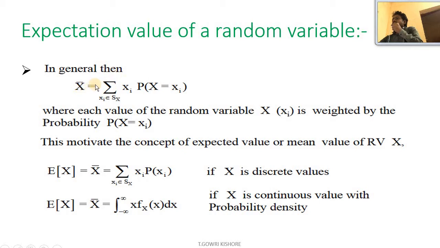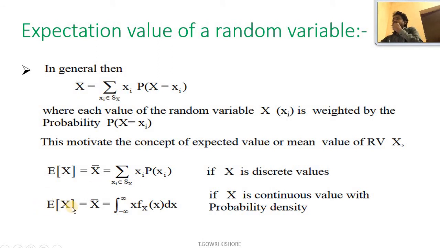In general, X bar equals summation over xi belonging to Sx of xi into probability of X equal to xi, where each value xi of the random variable X is weighted by the probability P of X equal to xi. This motivates the concept of expected value or mean value of random variable X. So the expectation of X equal to X bar equals summation xi belongs to Sx, xi into probability of xi, if X is a discrete value.